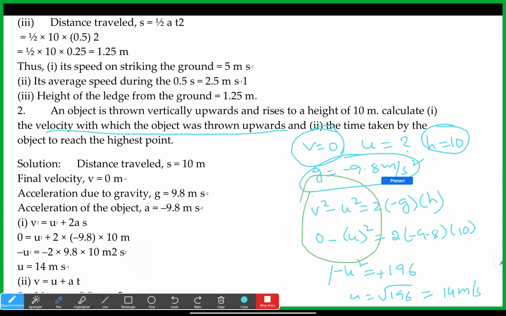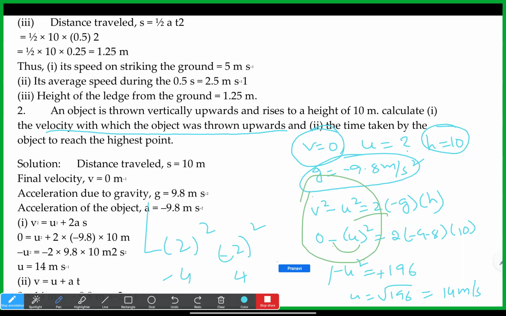If v square minus u square is there, you wrote 0 minus bracket open u square, right? Suppose u is 2. If you take u square, it will be 4, and then the minus comes outside, so it will be minus 4. But if you put the minus inside the bracket and square it, it is plus. Oh, okay. So this minus is not inside the bracket.